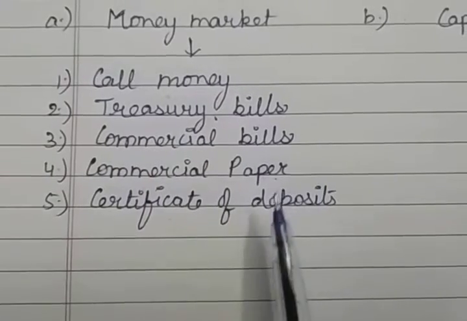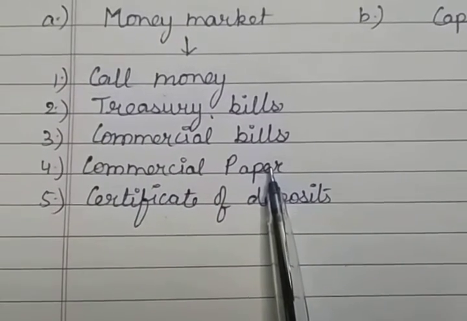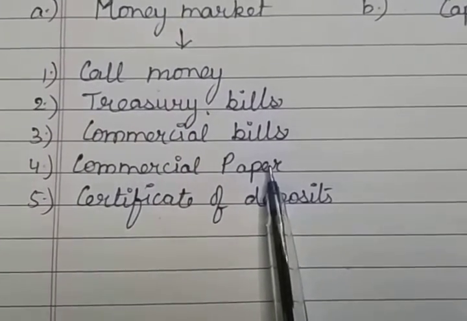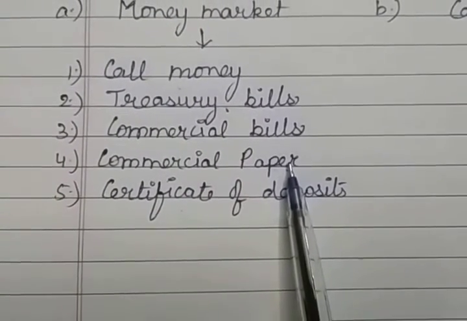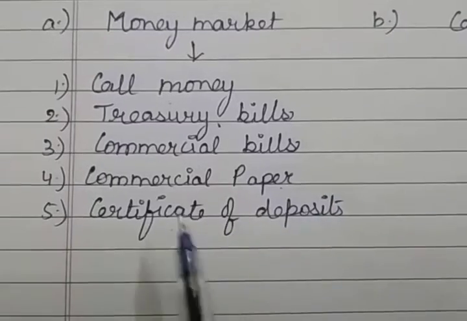The main purposes of issuing commercial papers are, first, meeting the flotation cost, and second, short-term funds for seasonal and working capital needs.